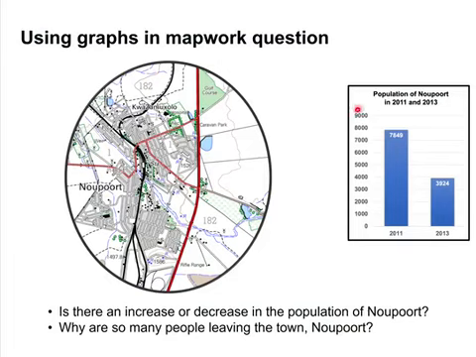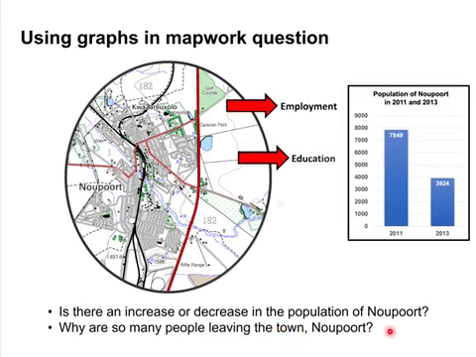What if they gave you, this is Mapwork, what if they say, okay, this is the population of Mapwork? We've got about 7,000 in 2011, and look at that, in 2013, about 3,000, a little bit more than 3,000. Is there an increase or decrease? Of course, there's a huge decrease, nearly half the population. And the question is, why are so many people leaving the town of Mapwork?